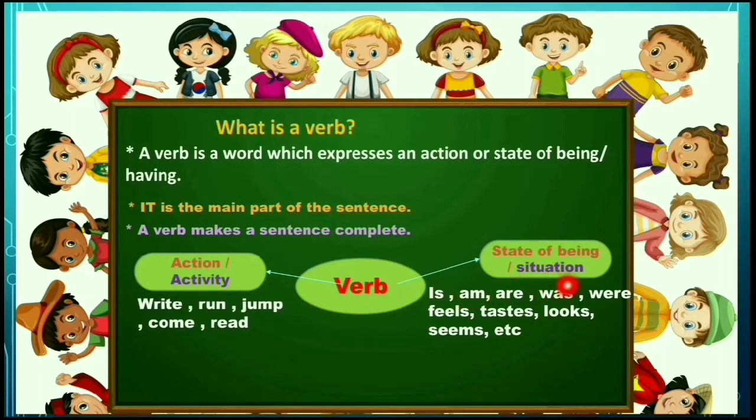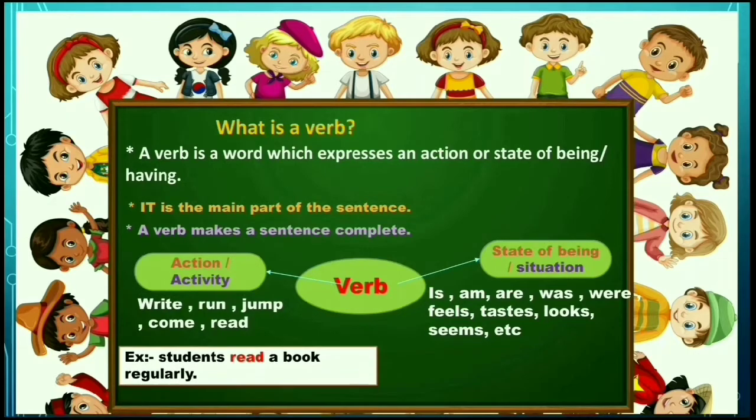Is it clear? So now I will give one example sentence. Look at here. Students read a book regularly. Here the subject is students. What is the action performed by the subject? Yes, that is reading. So here read is the verb. It is an action word. It is called a verb.